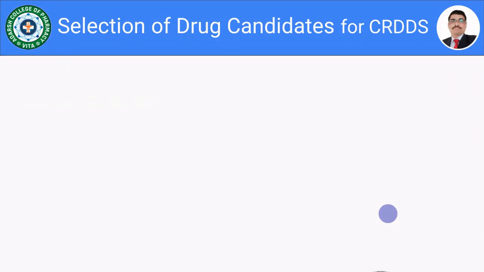selection of drug candidate. So before discussing these points, now you are aware about all the various definitions. You are aware about the advantages and disadvantages of controlled drug delivery system. You are aware about the disadvantages or limitations of conventional drug delivery system.